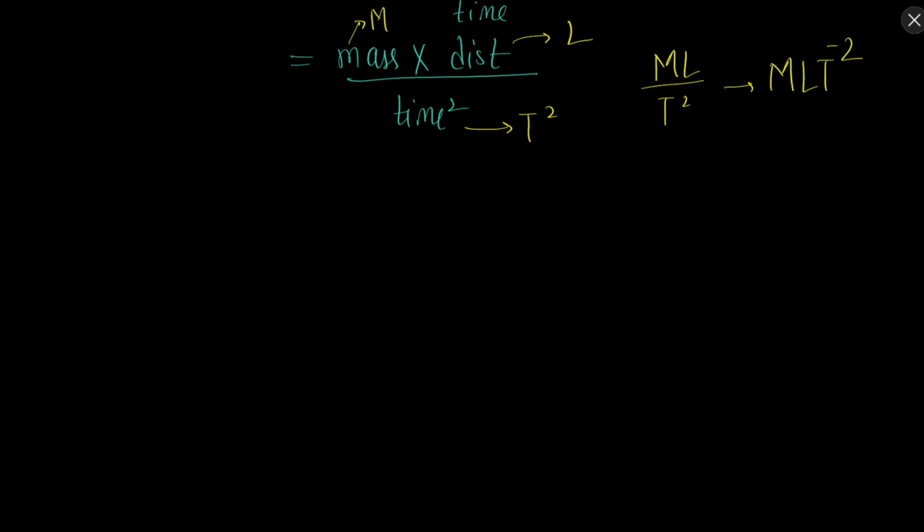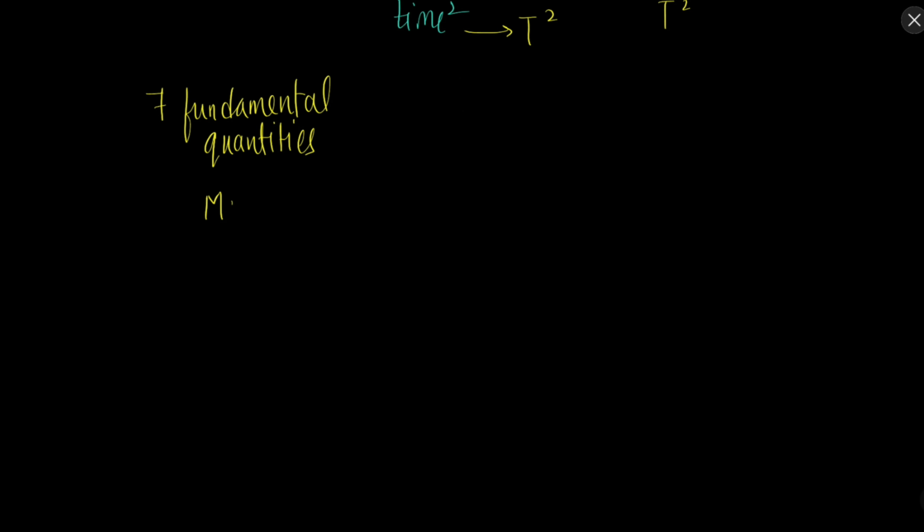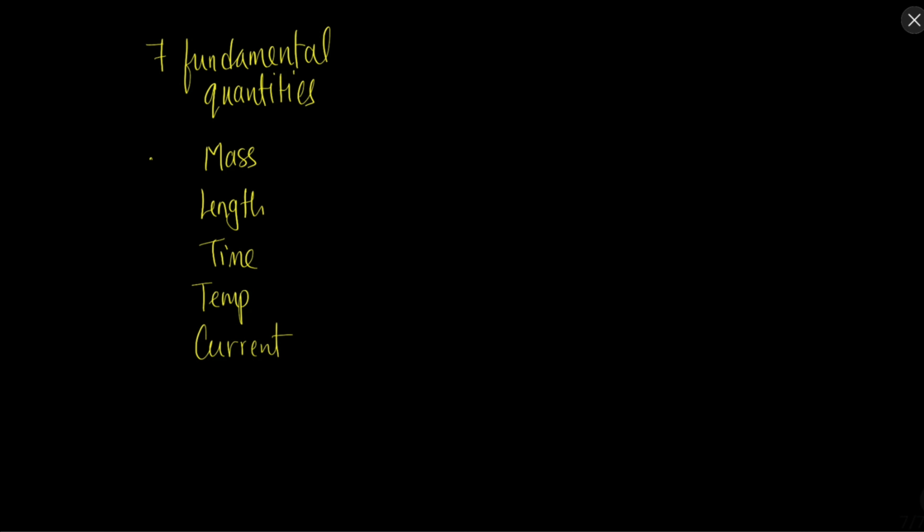So ultimately we have 7 fundamental quantities. Mass, length, time, temperature, electric current, then amount of substance, and luminous intensity.